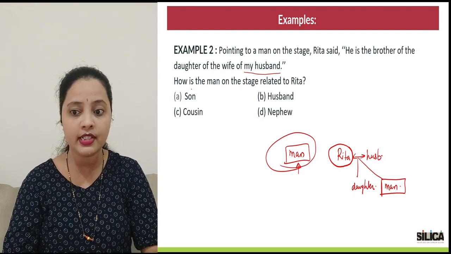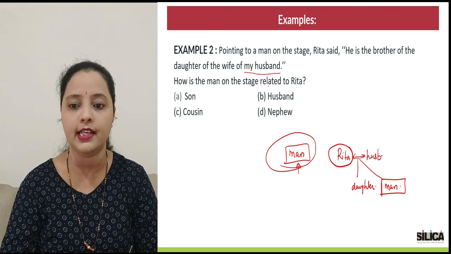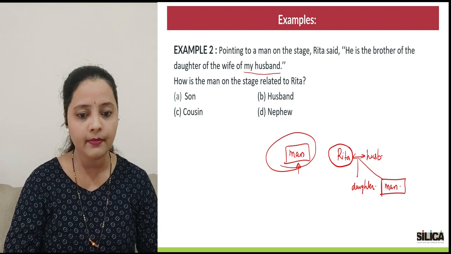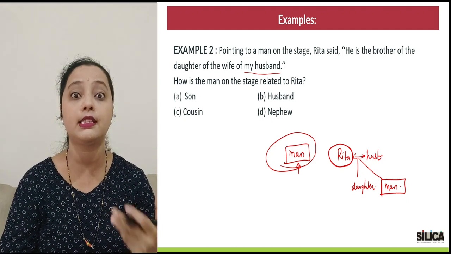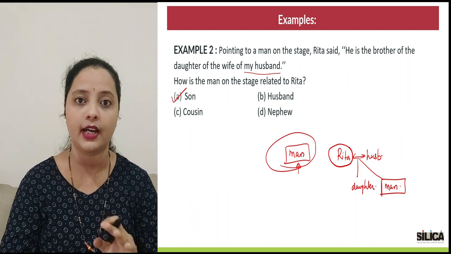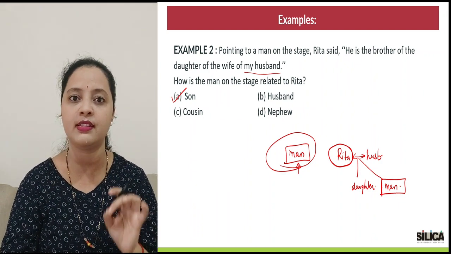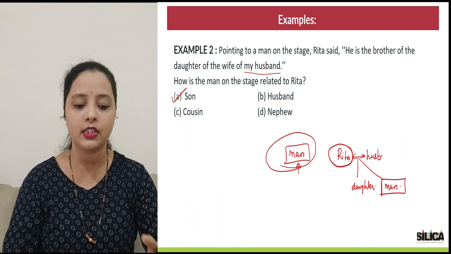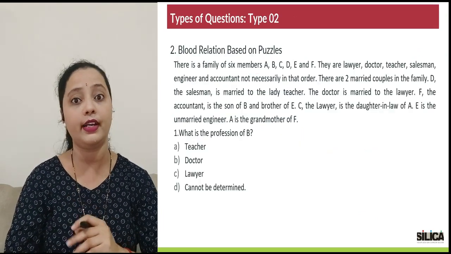So what is the question now stating? How is the man on the stage related to Rita? So the man is basically the son of Rita. So your answer would be option A. Idea clear, everyone? It's a very, very simple category. Okay, now let's quickly move to the next variety of question.